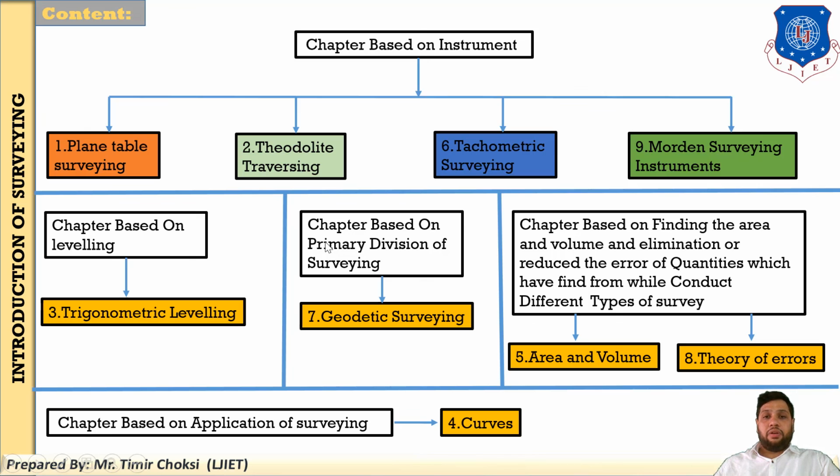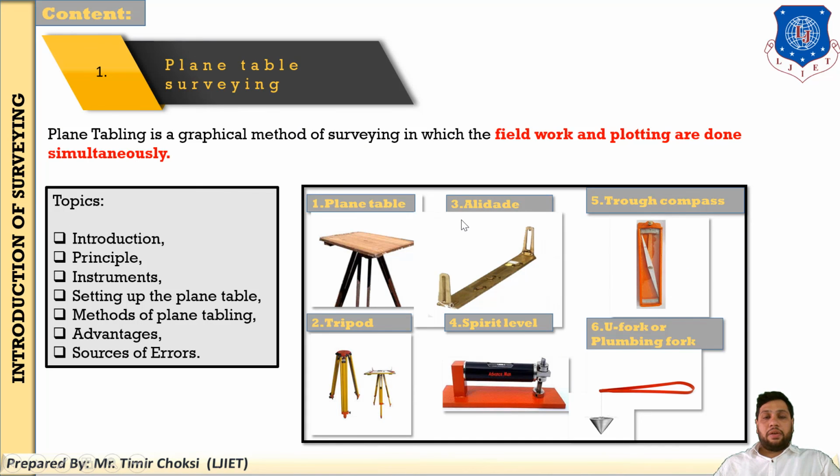Okay, plane table, theodolite, tachometer and modern surveying instrument are based on instruments. Then the chapter based on leveling is trigonometric leveling. Next are geodetic surveying, then area and volume, theory of error and curves. When I send the PPT, the content is there: plane table surveying content, with different types of accessories and instruments. These topics are given in the syllabus.